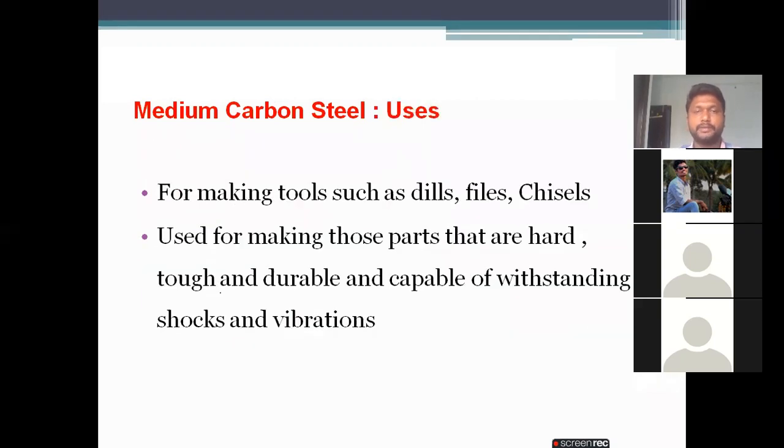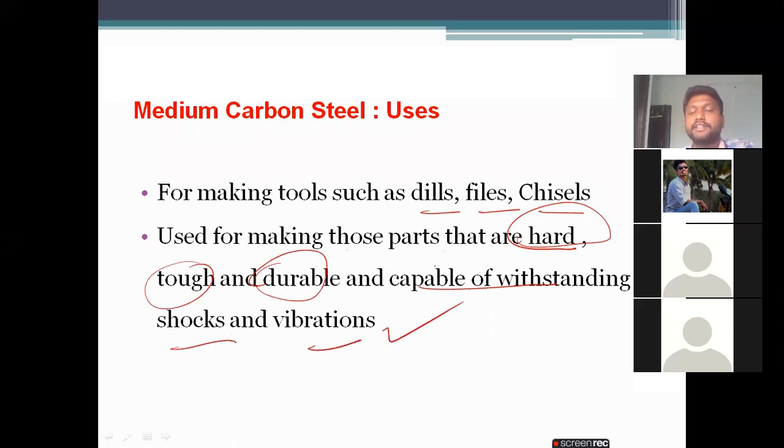We use it for tools such as drills, files and chisels, and also for making parts that are very hard, tough and durable, and capable of withstanding shocks and vibration.